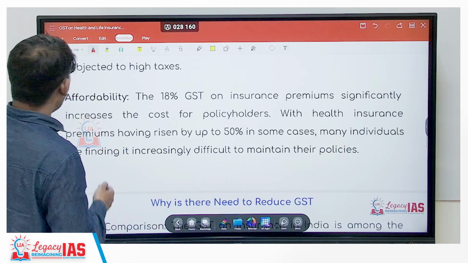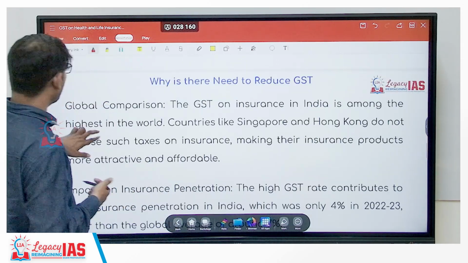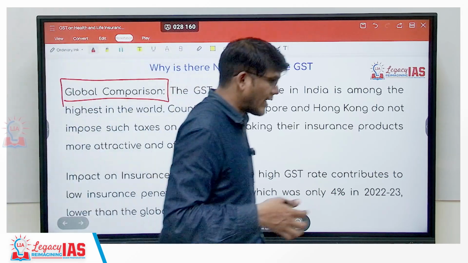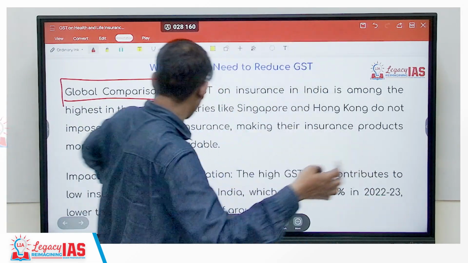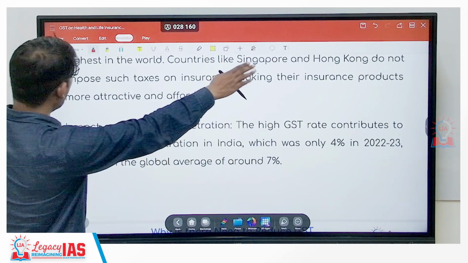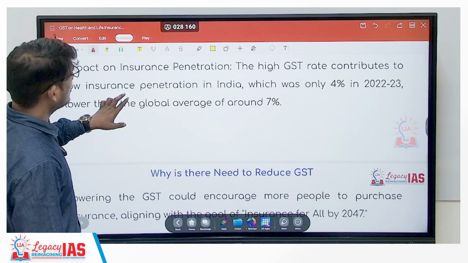That is there. Affordability. It is going to make things costlier, of course. Global comparison, as per global comparison, the taxes are high. They have compared it with countries like Singapore and Hong Kong. They do not impose such taxes on insurance, right?